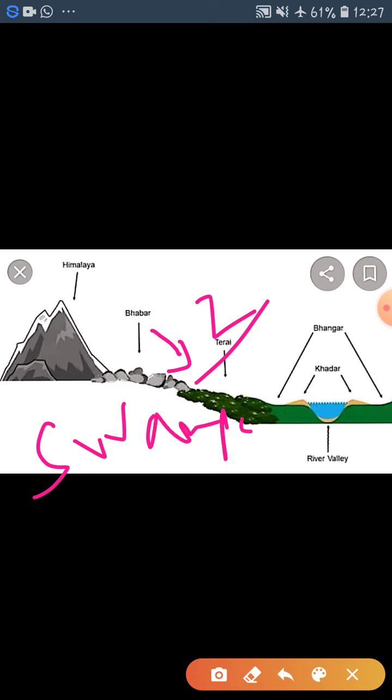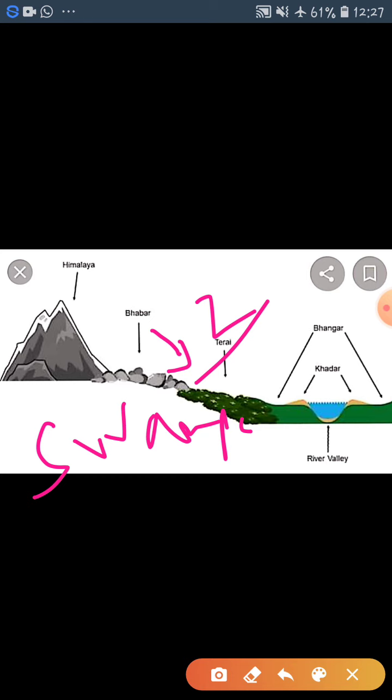Swampy means a part that is full of marsh, दलदल से भरा हुआ भाग. And marshy means a marshland in which things sink, जो दलदल से भरा हुआ भाग हो और उसमें धंसने वाली चीज़ें बन जाती हैं. So this region is swampy and marshy, and this is the region where the rivers re-emerge, जहाँ पे रिवर दोबारा मिलती है.